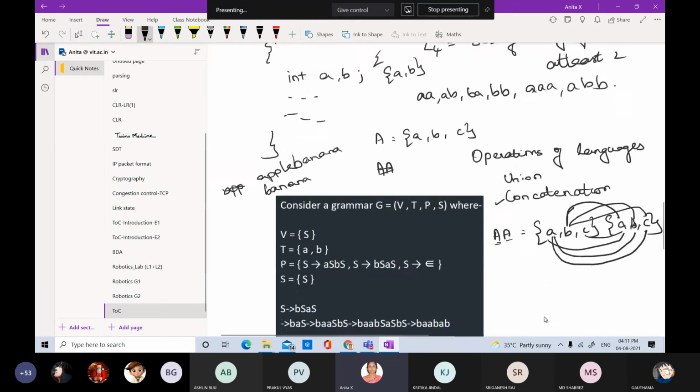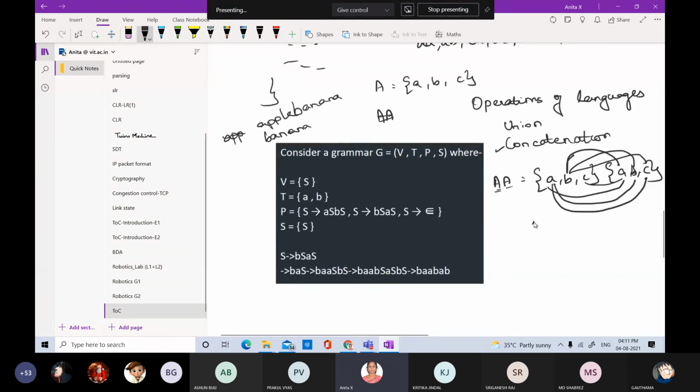2. Yes. Please listen here. What are the strings possible? A is concatenated with A, A with B, A with C, and similarly B with A, BB, likewise it goes on. We are dealing with the basics, because further we'll be dealing with regular expressions, and for that we need these basics.